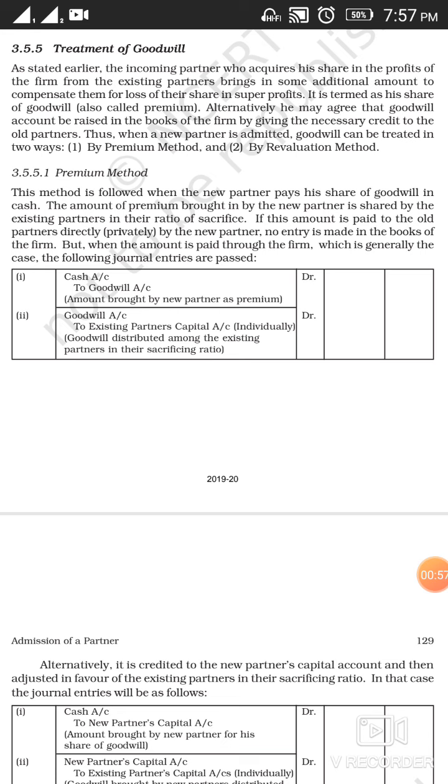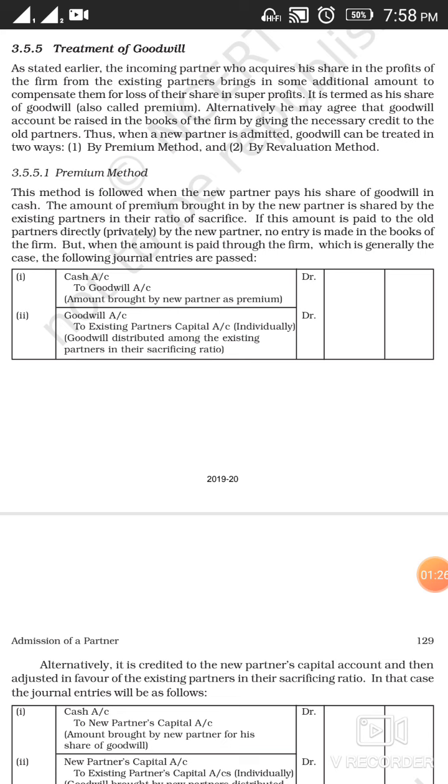Whenever a new partner comes to the firm and brings an additional amount, that amount is known as goodwill, or premium. So basically, whenever a new partner is admitted, goodwill can be treated in two ways. One, by premium method, and second, by revaluation method. Now we will discuss the premium method.